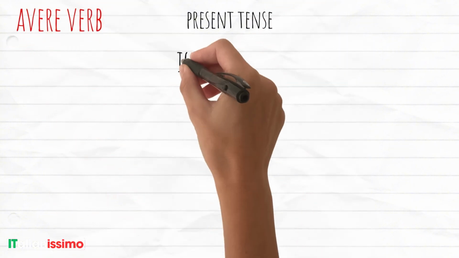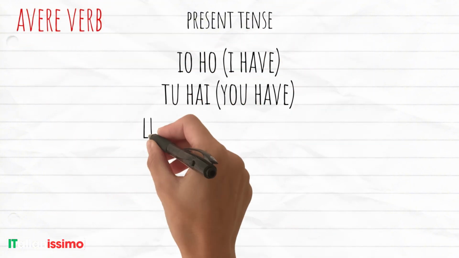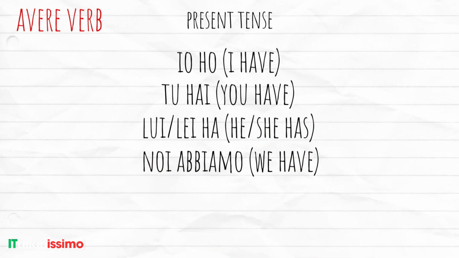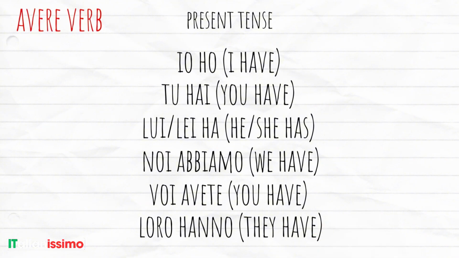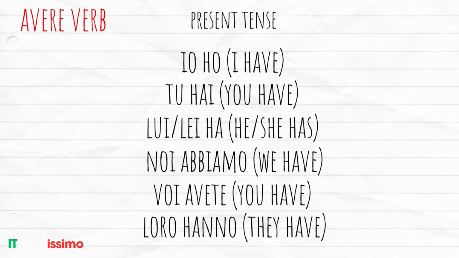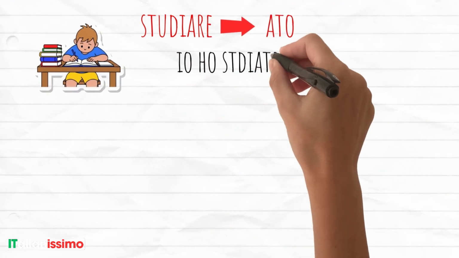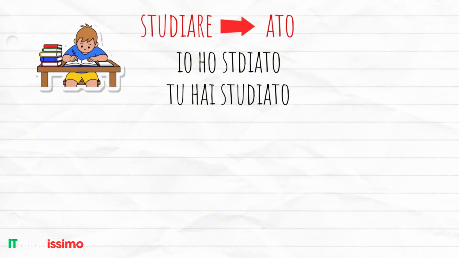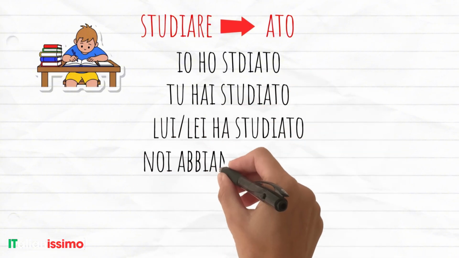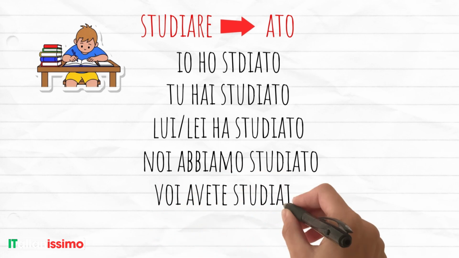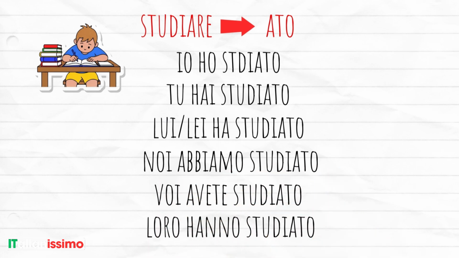The first word is the present tense of avere. Io ho, tu hai, lui lei ha, noi abbiamo, voi avete, loro hanno. Now we add word number 2. For studiare, we saw are becomes ato. So, io ho studiato, tu hai studiato, lui lei ha studiato, noi abbiamo studiato, voi avete studiato, loro hanno studiato. Avere is conjugated in the present, and studiato stays exactly the same. Word number 2 doesn't change for now.